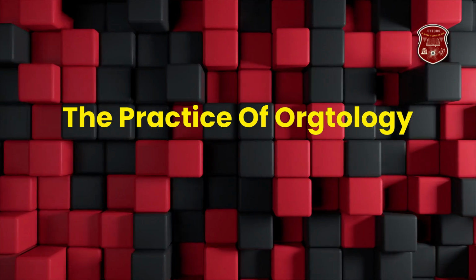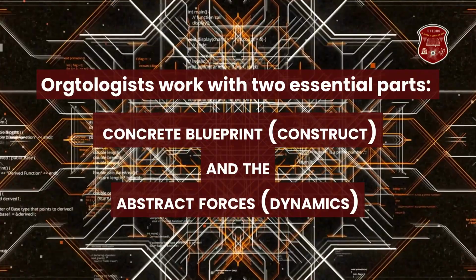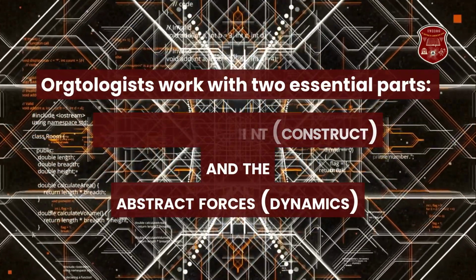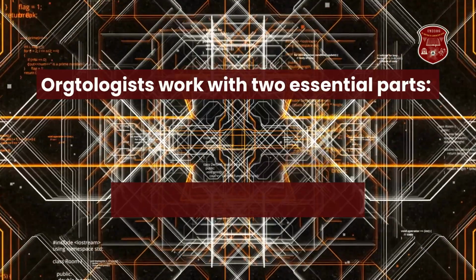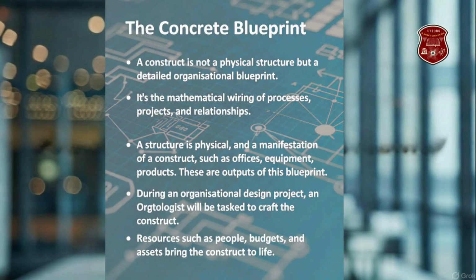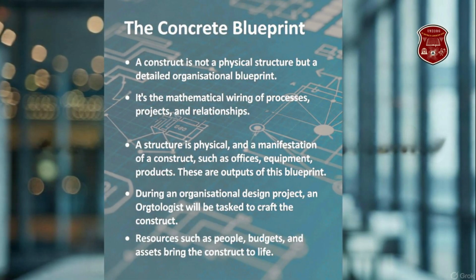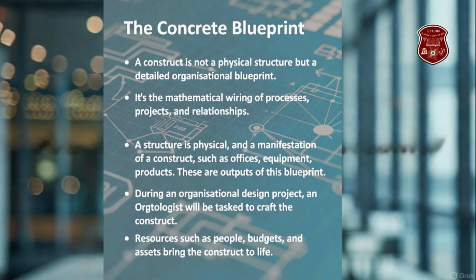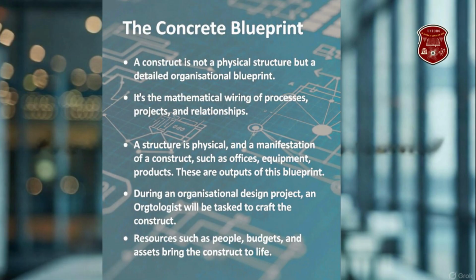The practice of orgtology is to keep an organization both performing and relevant. Orgtologists work with its two essential parts: the concrete blueprint, or construct, and the abstract forces, or dynamics. The concrete blueprint, or construct, is not a physical structure, but a detailed organizational blueprint. It's the mathematical wiring of processes, projects, and relationships.